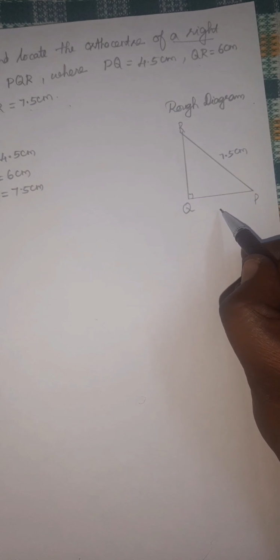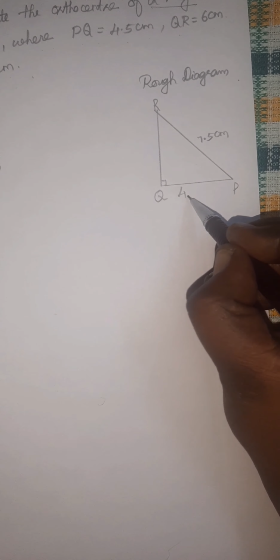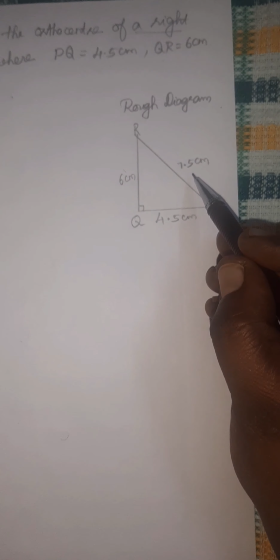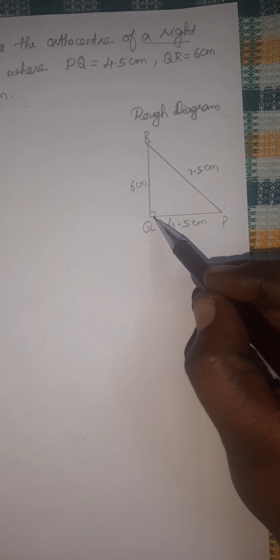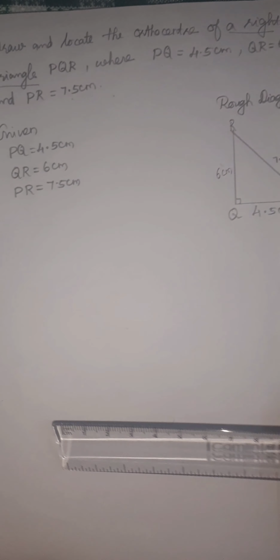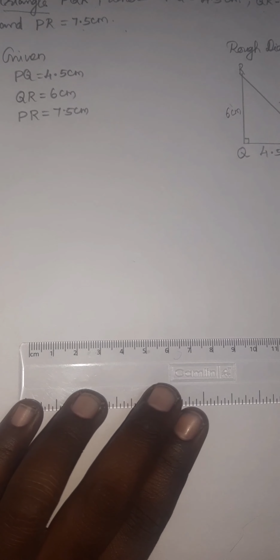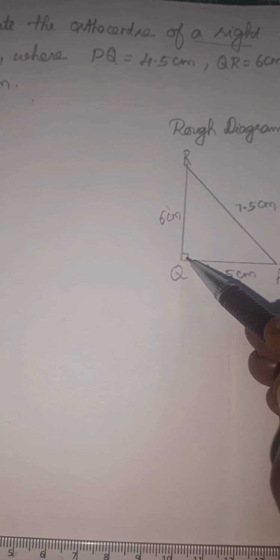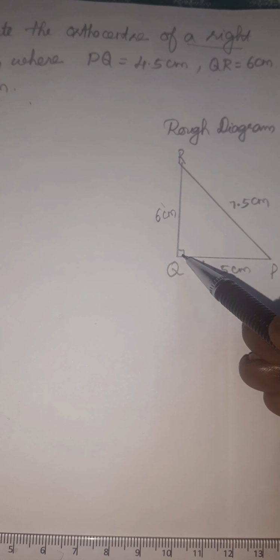So the third vertex is Q. We can write the measure for PQ, it is 4.5 centimeter, and QR is 6 centimeter. Are you clear now? So we got a right triangle. From the hypotenuse we decided angle Q is 90 degree. Now we can draw the triangle. Here, first of all, 3 side measures are given, so we are going to draw the triangle using these 3 sides only. We will not use the 90 degree for drawing, but for the orthocenter we will use this 90 degree.